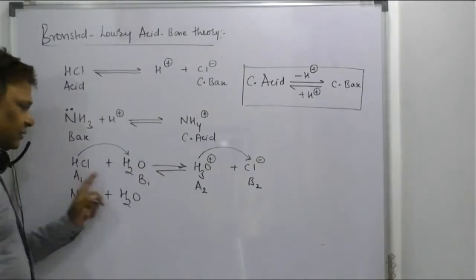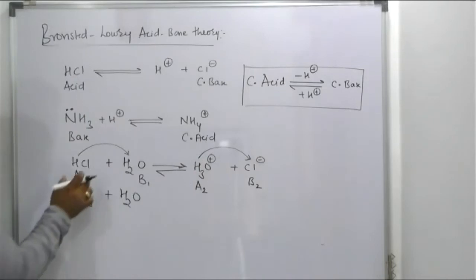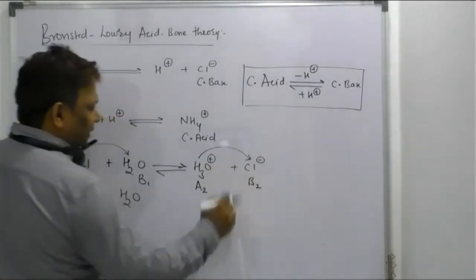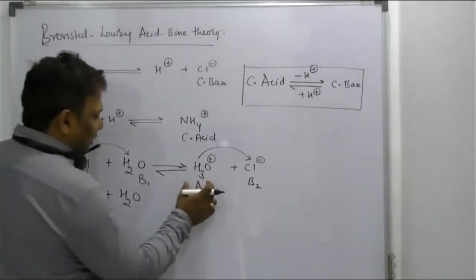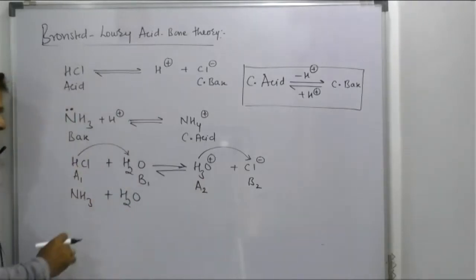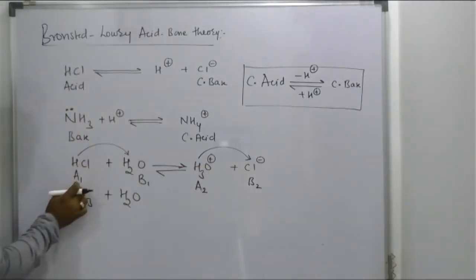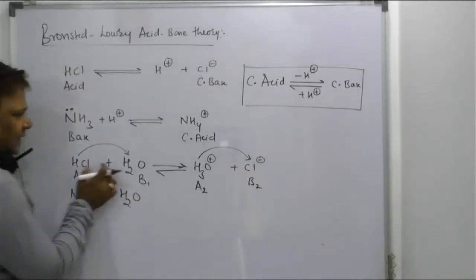Shall I write A1 B1 A2 B2, beta? Why? I will show you. Beta, HCl is A1 and Cl minus is B2. H2O is B1 and hydronium ion is A2. Instead of that, what is Cl minus? It is a part of the acid, beta. If this is A1, then this conjugate part of the acid is what?